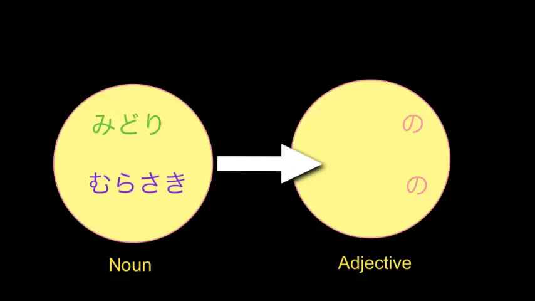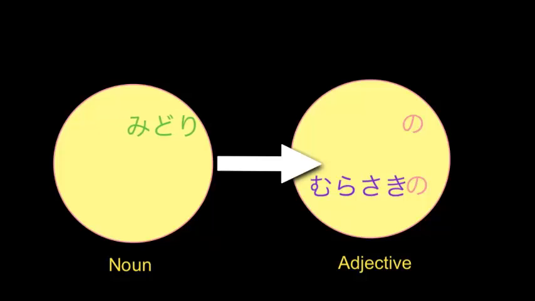These two colours, which relatively speaking are more modern than the core colours of red and blue and black and white, these also function only as nouns. So we cannot say murasaki I. We have to link murasaki, or purple, to another noun with the linking particle no. So a purple pen would be murasaki no pen. And it's the same with the colour green, midori. To link midori to another noun, you use the linking particle no, and you get midori no pen, for example, a green pen.